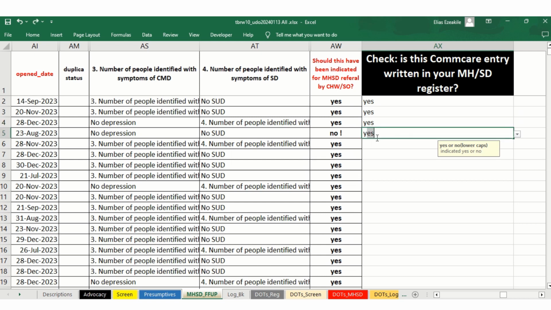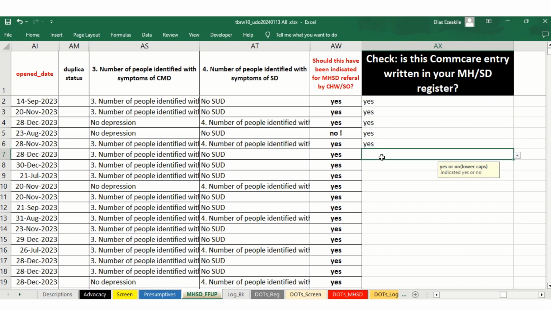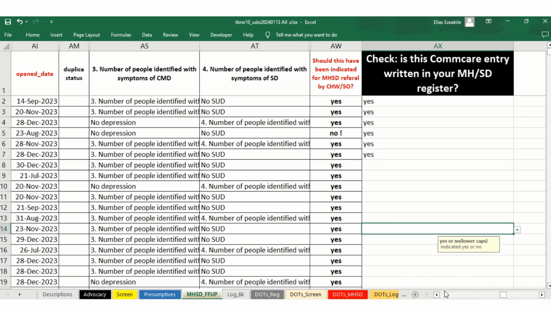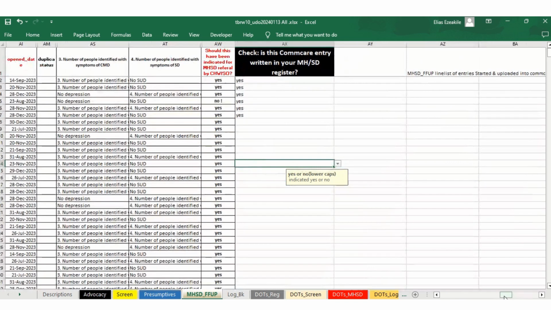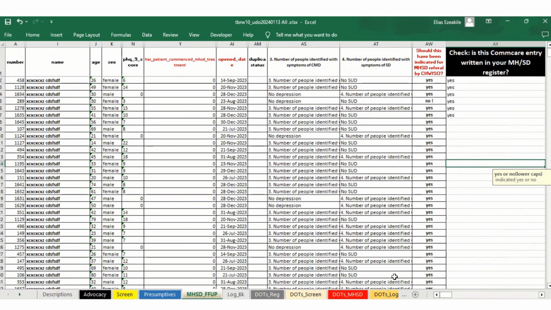Just check, cross check. The devil is in the detail, like some of my senior colleagues would say. Check to see that these names are on your registers line by line. If you come across a name that's not in your register, just put no, so that you can take note of those names that are in or not in your register.